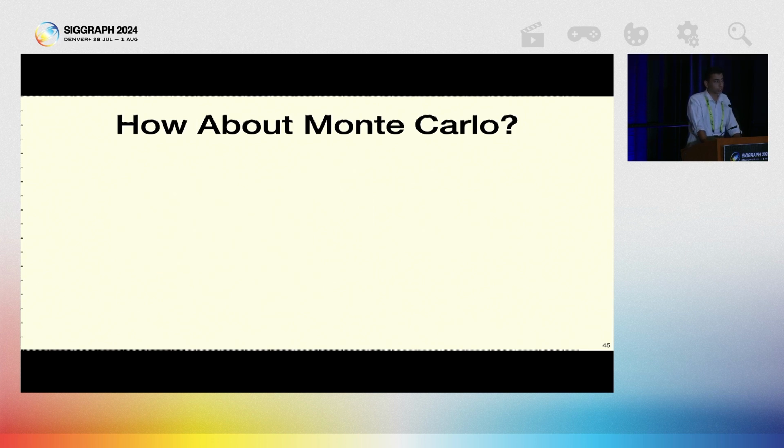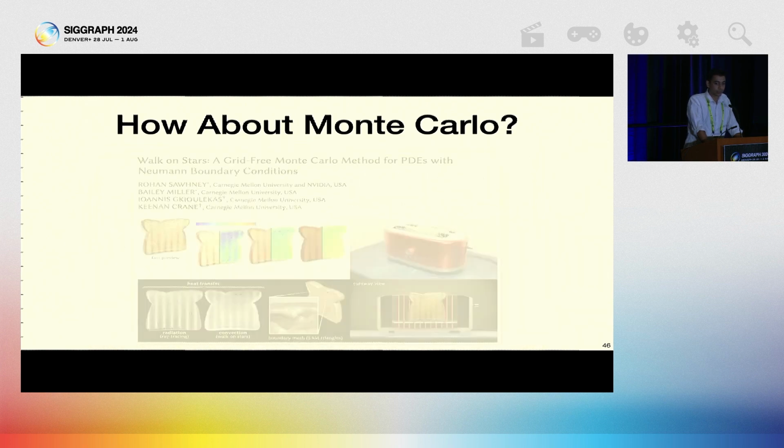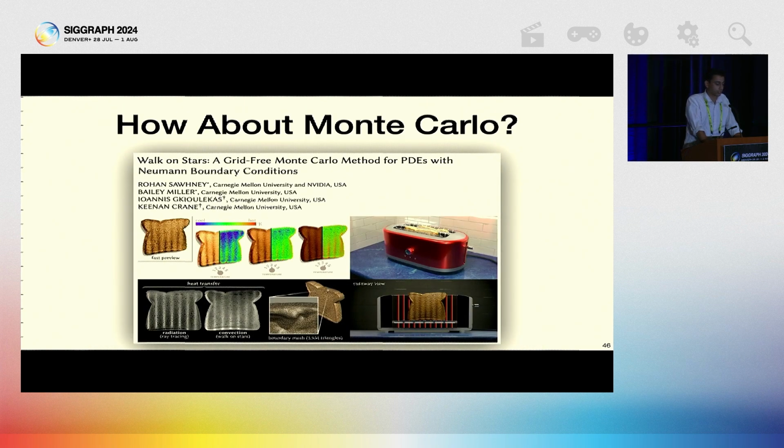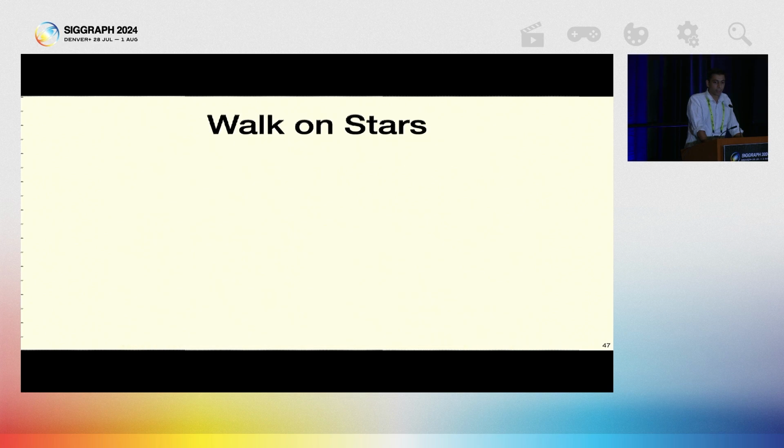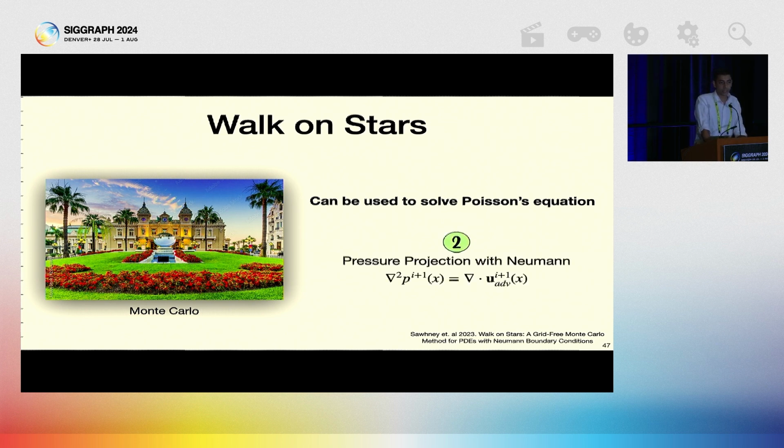So how about we use the Monte Carlo method? Maybe something similar to the work we saw earlier this session. In our work, we use walk on stars, whose follow-up work was just presented before me. Just as a recap, walk on stars is a Monte Carlo method that can be used to solve a Poisson's equation. And in fact, the pressure projection step is a Poisson equation.